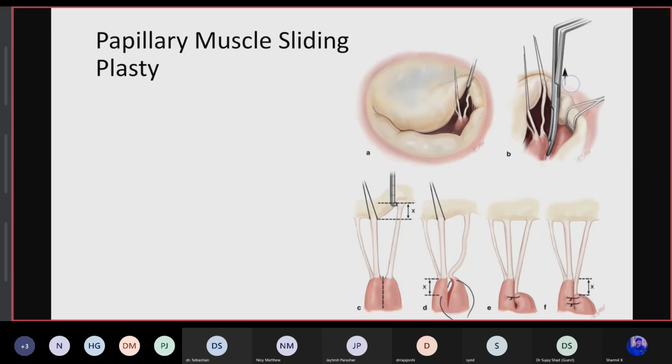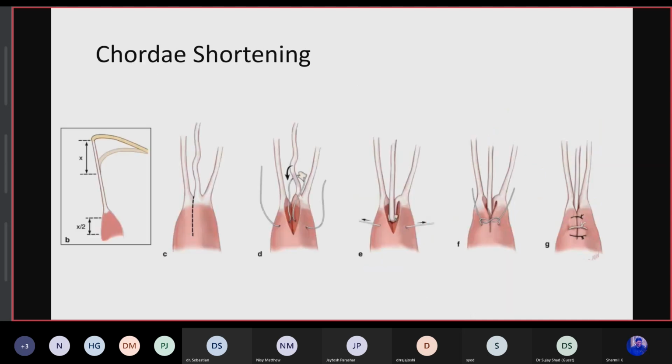And there is chordal shortening. Suppose there is a lengthening of the chordae; the difference is that when you are correcting the chordae distance, you have to understand that the distance of the papillary muscle chordae in the incision gives double the result in the free margin prolapse.